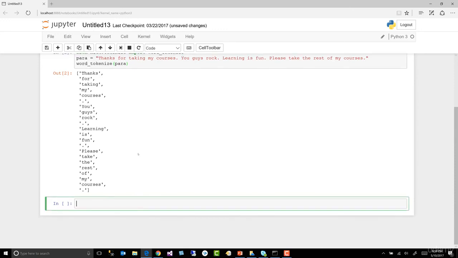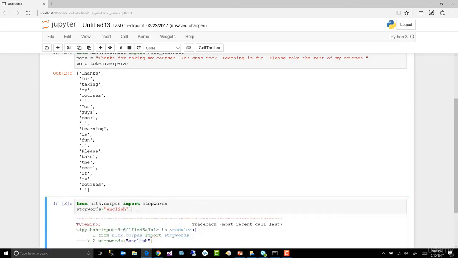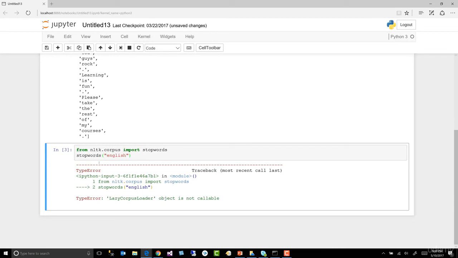Now, just for fun, let me show you what the stop words dictionary looks like. So remember, we have a whole bunch of words that don't have any meaning. If you look at these, they should just jump right out. But if not, we have a dictionary for them. All right. And let's go ahead and from NLTK corpus, I do love that word, import. Remember, a corpus is a body of text. Stop words. Let's take a look at the stop words in English.